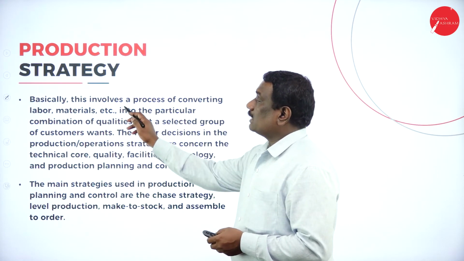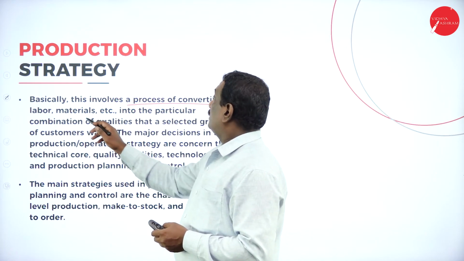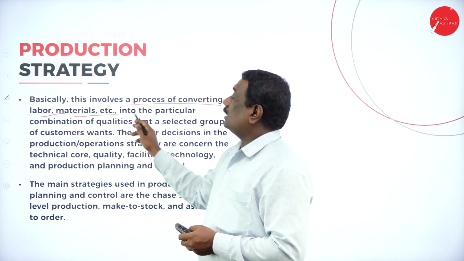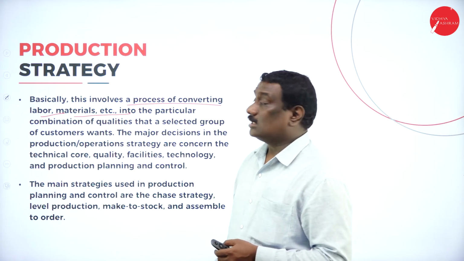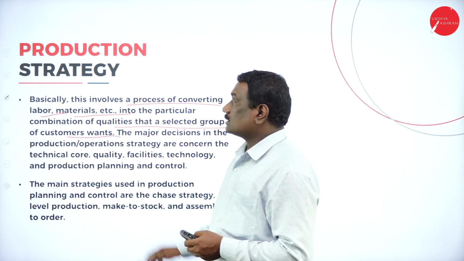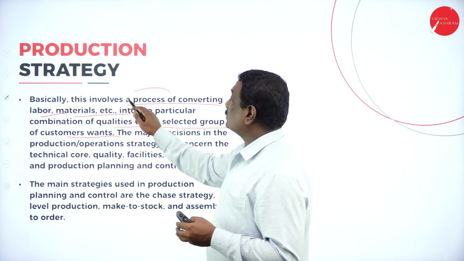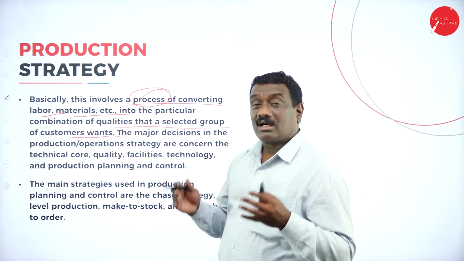Now basically this particular strategy, that is production strategy, involves the process of converting the labor, materials, etc. into a particular combination of qualities that are selected groups of customer wants. So this production strategy is a process of conversion.